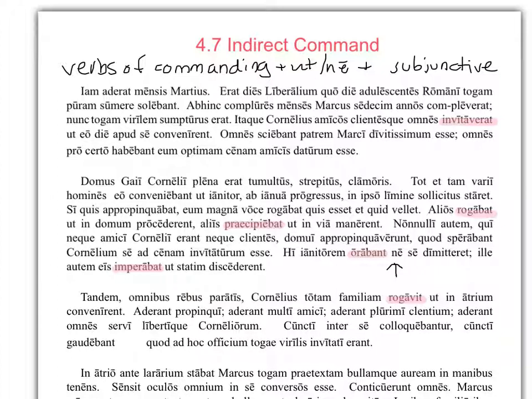So now look at this next one. We've got finally, with everything ready, Cornelius asked his whole family, what did he ask them to do? Ut convenirent, so to come together into the atrium. So I'm going to pull up one of those examples and we'll look at it a little more closely.